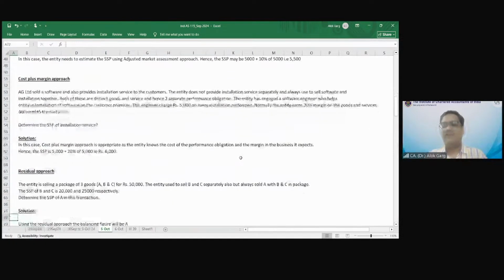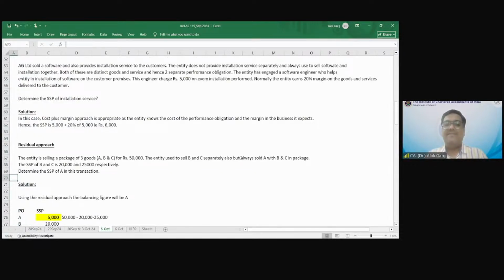Bacha hua. What is residual approach? The entity is selling a package of 3 goods, A, B, and C for rupees 50,000. The entity used to sell B and C separately also, but always sold A with B and C in a package. The standalone selling price of B and C is 20,000 and 25,000 respectively. What is the standalone selling price of A in this transaction? क्या होगा residual approach use करके?